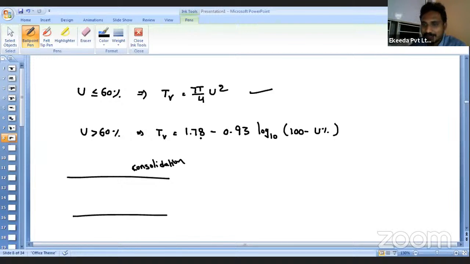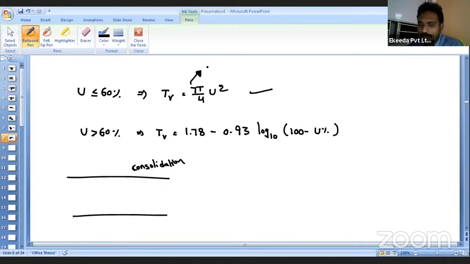You're asking about the pi value, which everybody knows: 22 by 7, or 3.14. The pi value is the same wherever we write pi. Suppose you are finding the cross-sectional area of a circle, the formula we use is pi by 4 into d square. Here we should not take the value in degrees; we have to take this value in radians.